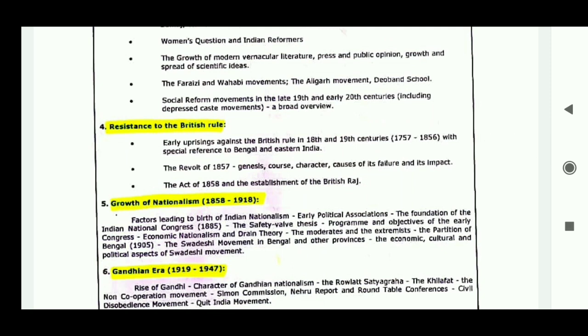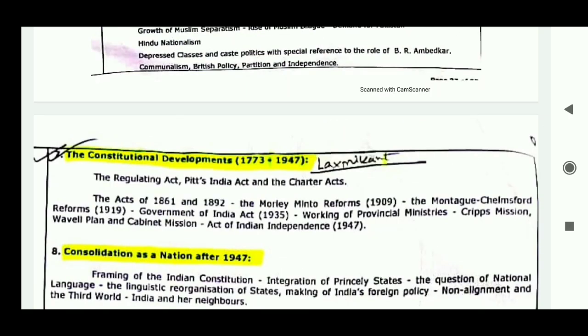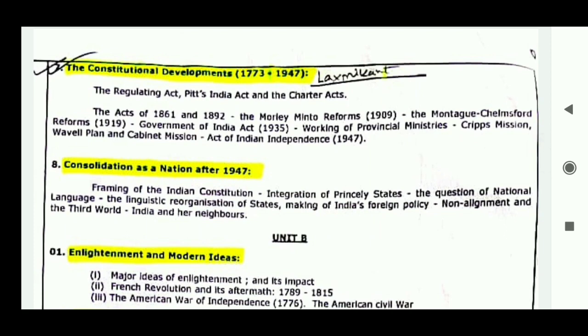That means from number 5 starts the freedom struggle. You all know that the revolt of 1857 started the freedom struggle, right? So here the growth of nationalism starts. Then number 6, the Gandhian era, 1919 to 1947. Then number 7, the constitutional developments, 1773 to 1947. Then number 8, consolidation as a nation after 1947. So this topic is India after independence. Here the unit A of paper 2 is complete.